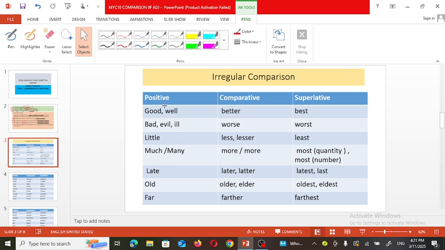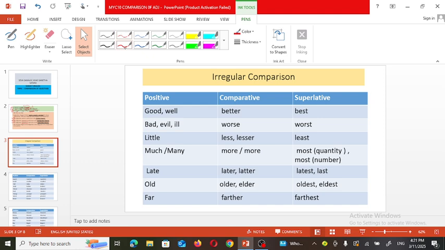Good, when we are comparing something, is good in the positive degree. Better is used when we want to compare two things. For example, this t-shirt is better than the yellow one. So this t-shirt and the yellow t-shirt, two t-shirts, are compared here.